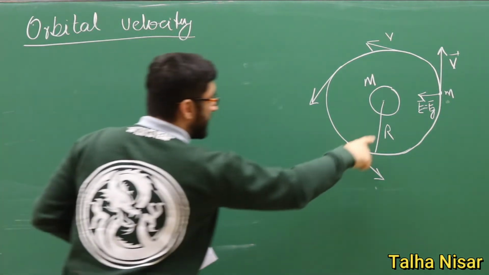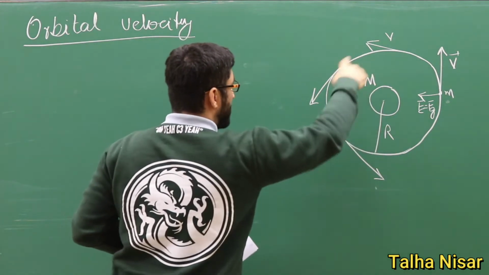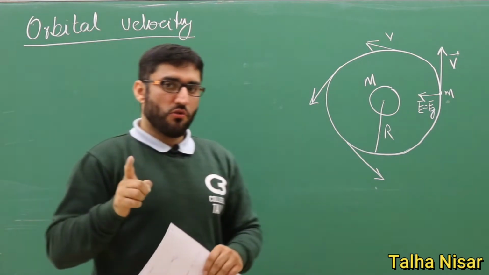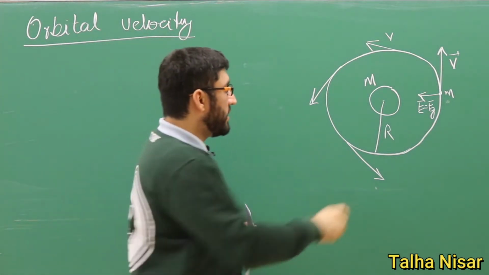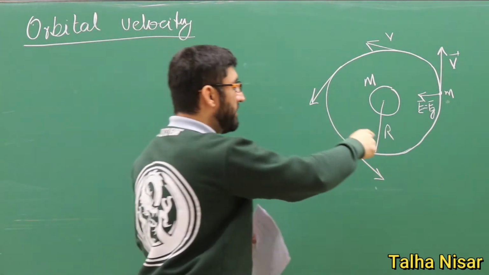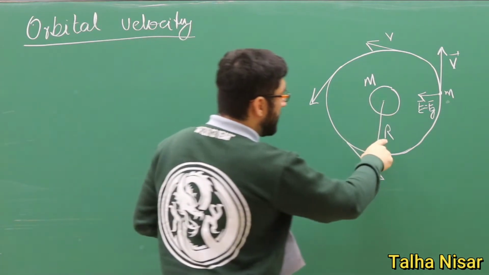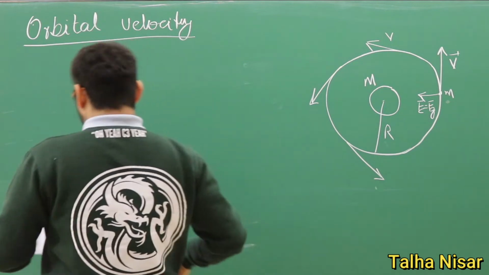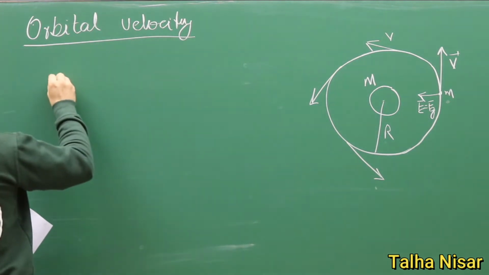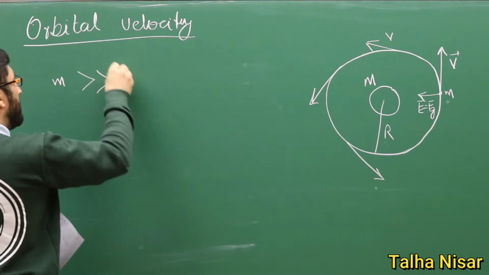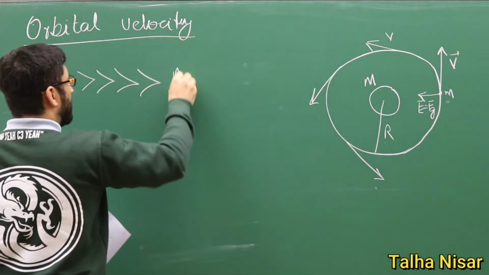The big R is the radius of the orbit here. We should not confuse it with the radius of the Earth, which we discussed in our previous example. In this case, this is the radius of the orbit. And the mass of the small object, the satellite, must be much smaller.